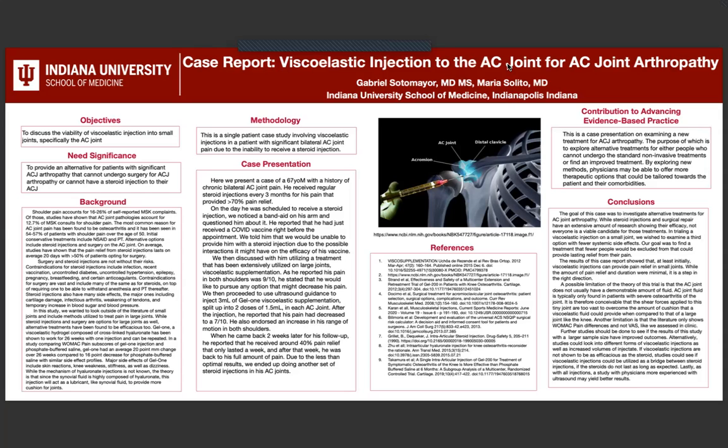Initial conservative treatments include nonsteroidal anti-inflammatory drugs and physical therapy. Alternative options include steroid injections and surgery of the AC joint. On average, studies have shown that the pain relief from steroid injections lasts on average 20 days, with greater than 50% of patients opting for surgery thereafter. Surgery and steroid injections are not without their risks.